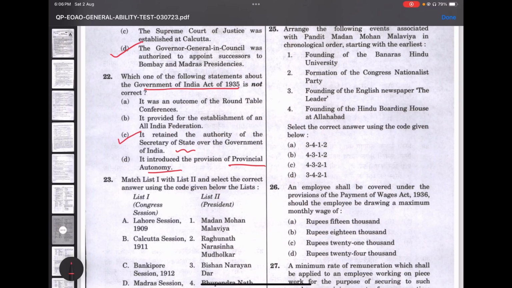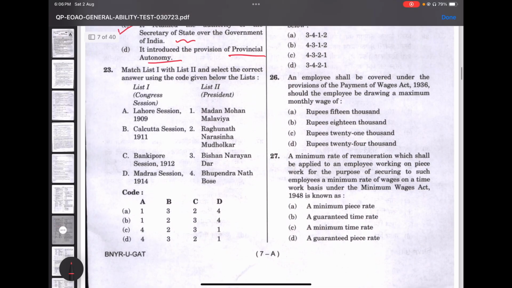Instead, what it did was seek to reduce the powers of the Secretary of State for India and provide for the establishment of a federal structure in India. So let's move on to the next.